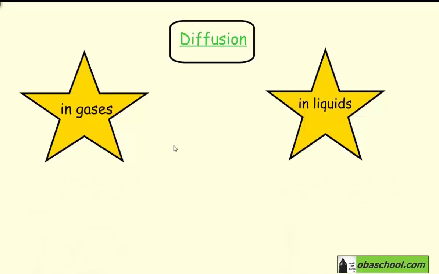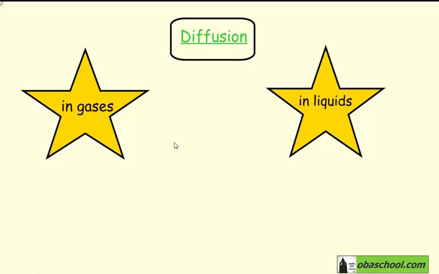Let's pretend that we are all in a lab and one of the students opened a bottle that contains a gas with strong odor, for example, ammonia gas. After a few seconds, what will happen? All the students in the lab will smell this gas. Do you know why? Just remember that we have said previously that the particles in gases are far apart from each other, and there are cavities and a lot of gaps between these particles that allow anything to move smoothly and quickly.